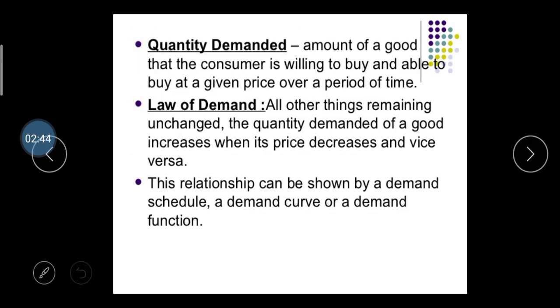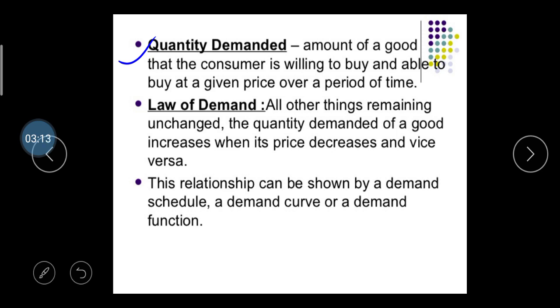Then after that, quantity demand means what? The amount of goods that a consumer is willing to buy and able to buy at a given price over a period of time is called the quantity demand. Okay, here we take one example: a person has a demand for a particular product for a particular time and he is able to purchase this product, then it is considered as the demand for the product, right?